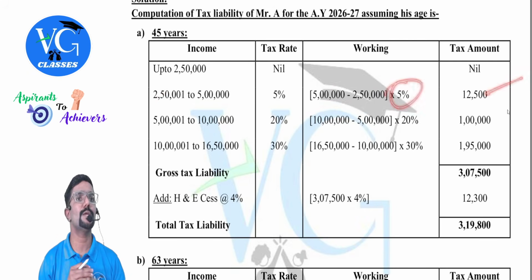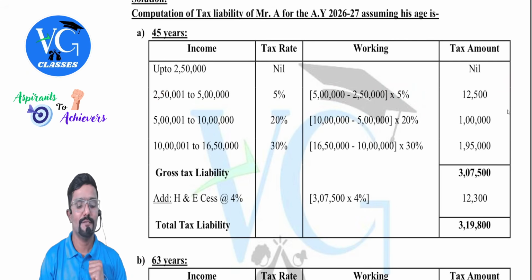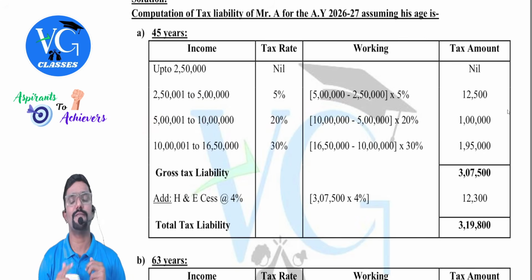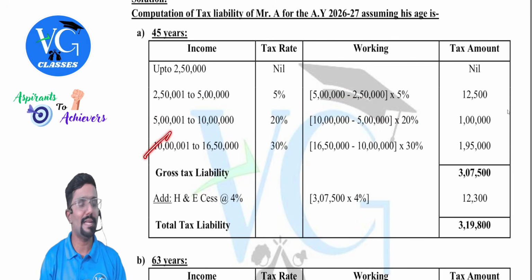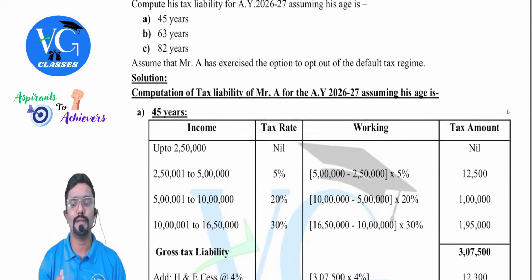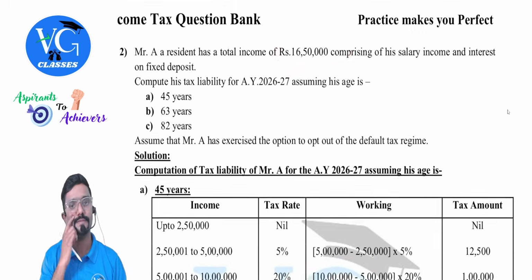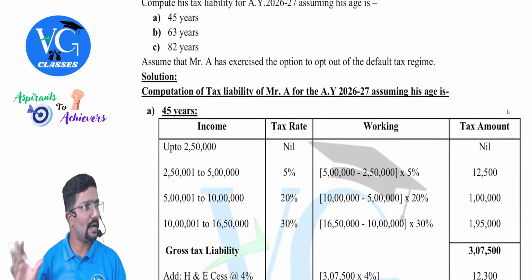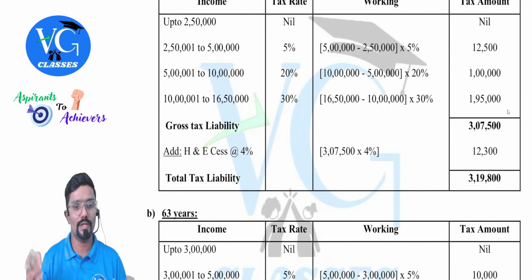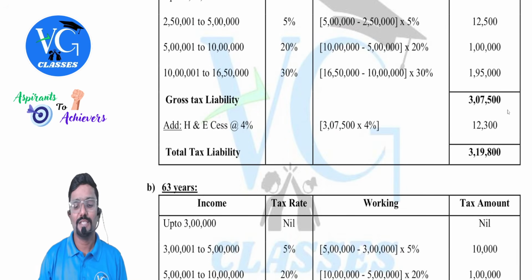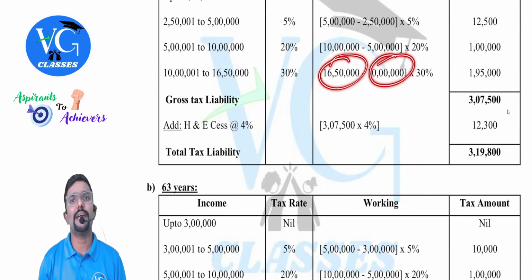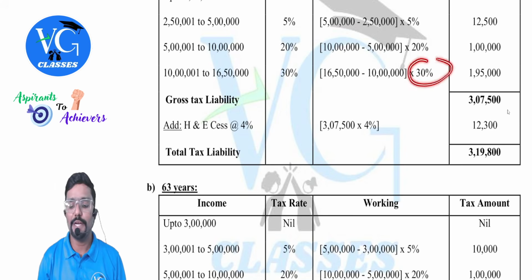Into 5%, 12,500. Next, 5 lakh to 10 lakh, 20%. What is the difference between upper limit and lower limit? 10 minus 5, 5 you will get. Into 20%, 1 lakh. Then more than 10 lakh, it is 30%. But here we have to stop at 16,50,000. Why, sir? Because the total income is 16,50,000. Stop at that point. Don't keep on doing, there won't be an end for it. Chalo. So 16,50,000 minus 10 lakh, you will get 6 lakh 50 into 30%, 195. Clear?